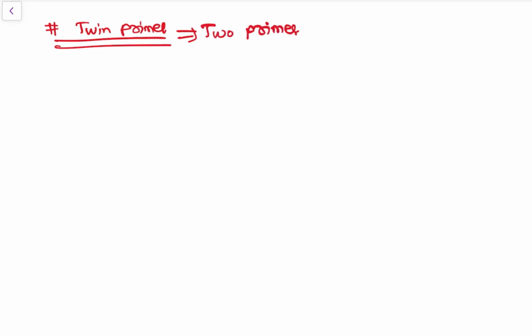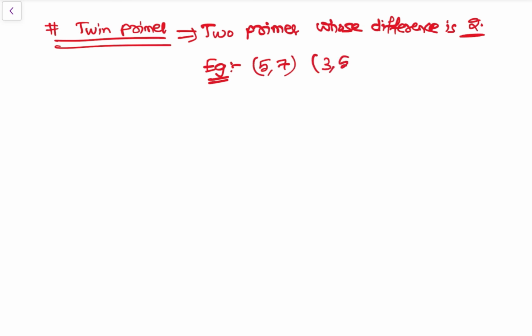Okay, the concept of twin primes. So twin primes are two primes whose difference is 2. Two prime numbers whose difference is 2. Example: 5, 7 are two prime numbers and their difference is 2. Then 3, 5, two prime numbers, and 11, 13. So these prime numbers are called twin primes. The difference is 2.